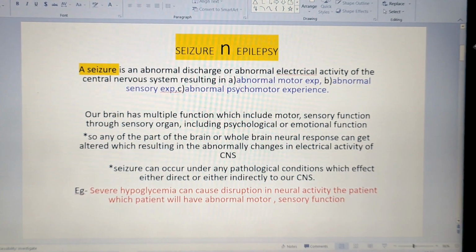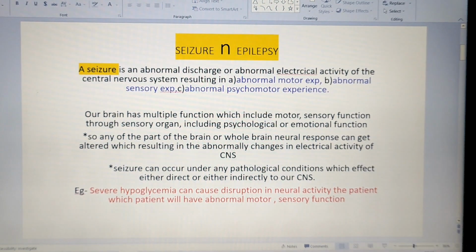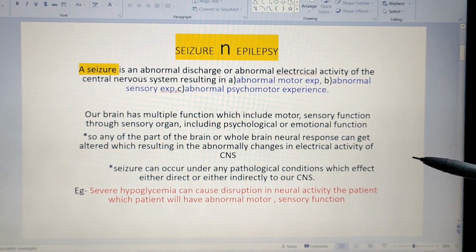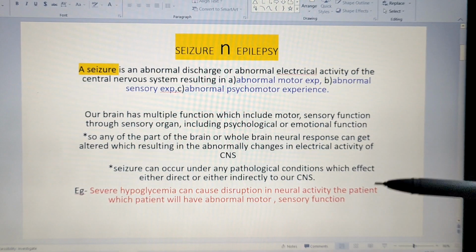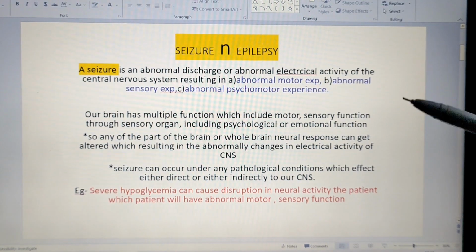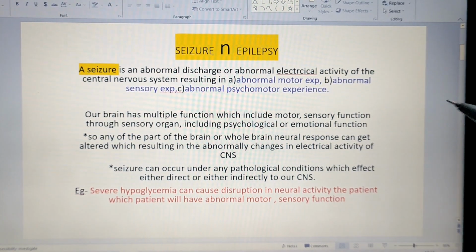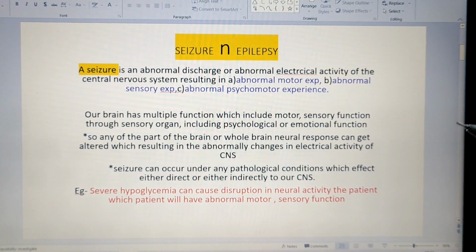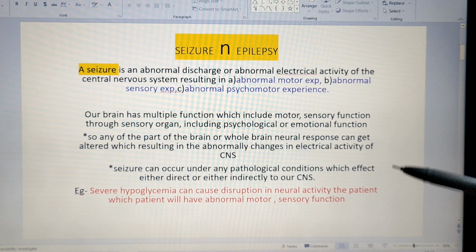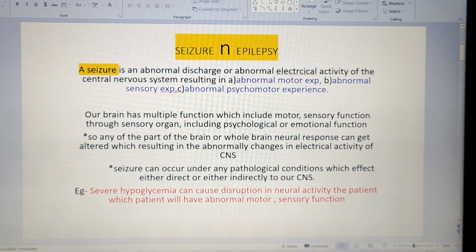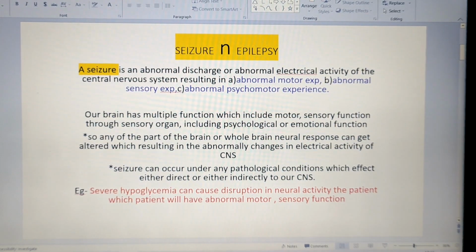So of course I have to maintain the blood sugar level. So I will administer the dextrose solutions. When I administer the dextrose solutions, the patient's blood glucose level will again come to normal, and at that time the patient will be normal. So the patient may have experienced the seizure, but here we are not administering any kind of anti-epileptic drug. So we can call it a seizure, but we can't call it epilepsy.